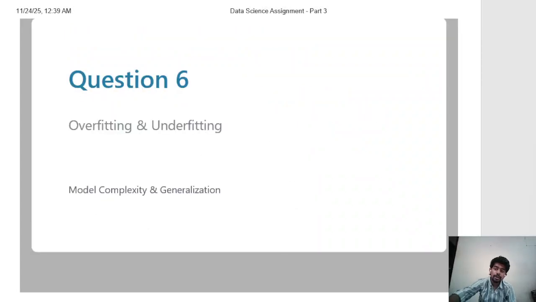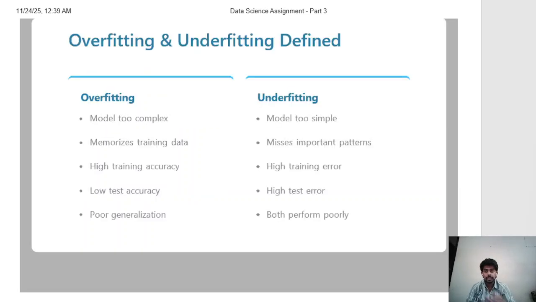Now let's move to question 6, which addresses two critical challenges in machine learning: overfitting and underfitting. Let's look at overfitting and underfitting.